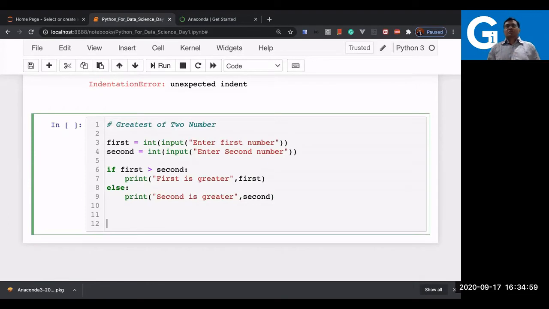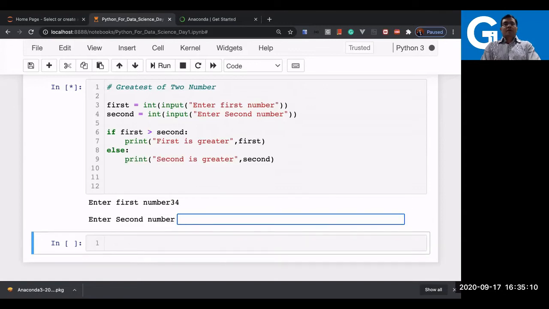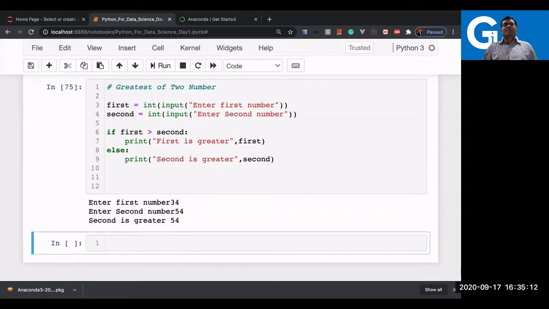So let us execute the small script to see which is the greatest number of the two. It's asking for the first number, let's say 34, and the second number is 54. You can see the result is second is greater.